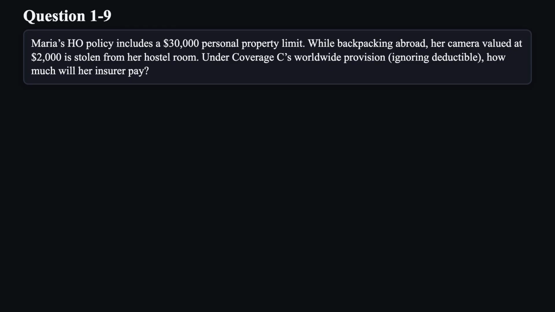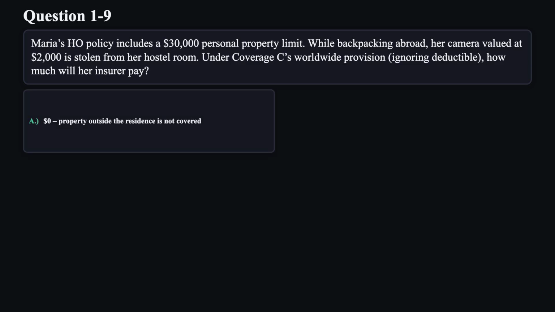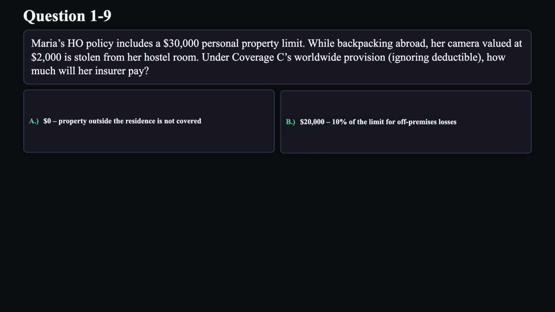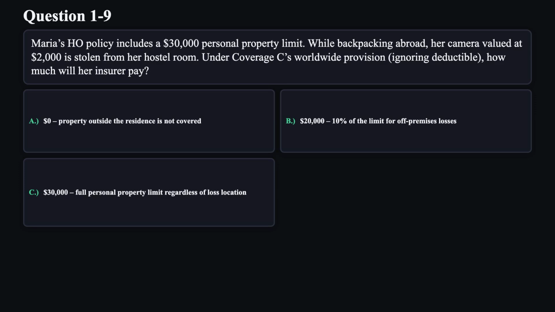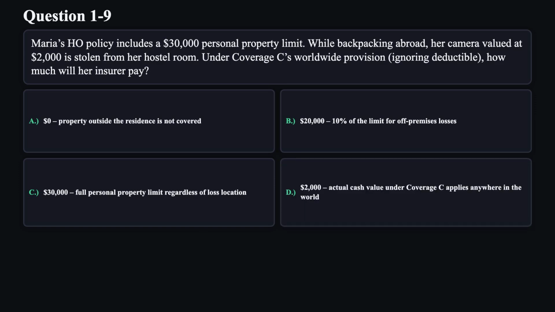Question 9. Maria's HO policy includes a $30,000 personal property limit. While backpacking abroad, her camera valued at $2,000 is stolen from her hostel room. Under Coverage C's worldwide provision, ignoring deductible, how much will her insurer pay? A. $0. Property outside the residence is not covered. B. $20,000 (10% of the limit for off-premises losses). C. $30,000. Full personal property limit regardless of loss location. D. $2,000. Actual cash value under Coverage C applies anywhere in the world.